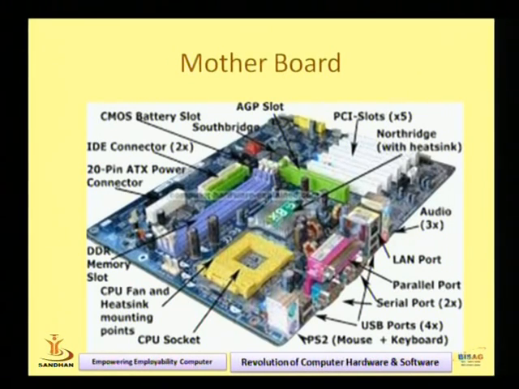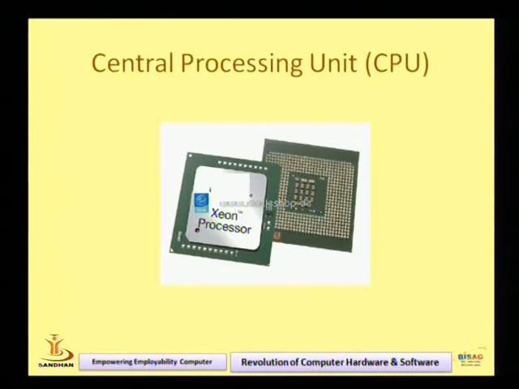Another component is the CPU fan. It just reduces the heat of the CPU, so the CPU fan is required. Then there are the IDE connector, different connectors, sound cards, and PCI slots. Every piece of computer hardware is assembled through the motherboard. So this is the figure of the motherboard. You can see the number of devices, components and circuits. This is the motherboard. Now the CPU, central processing unit, the other component of hardware.